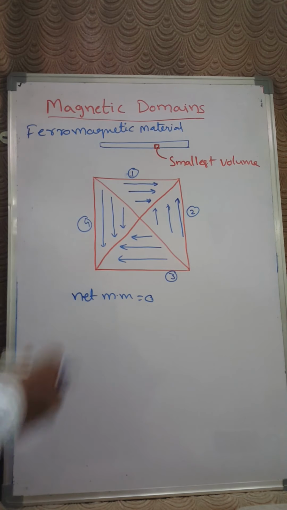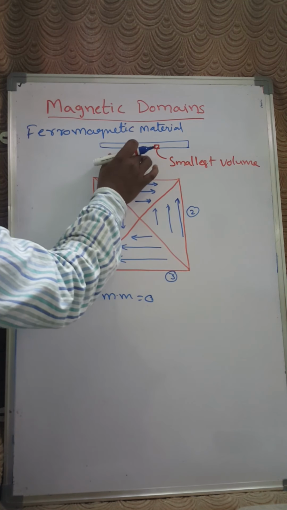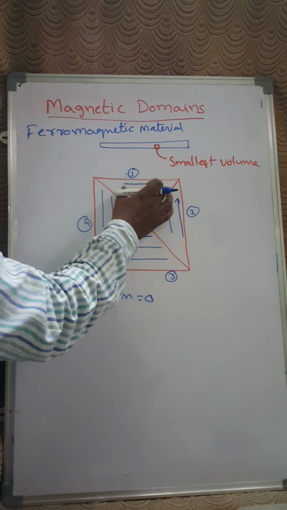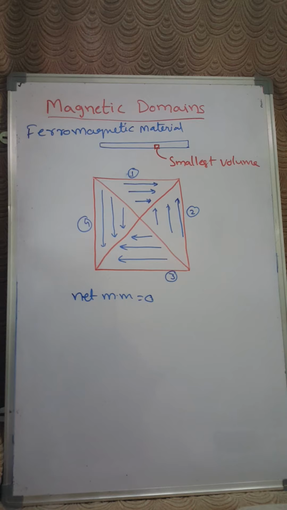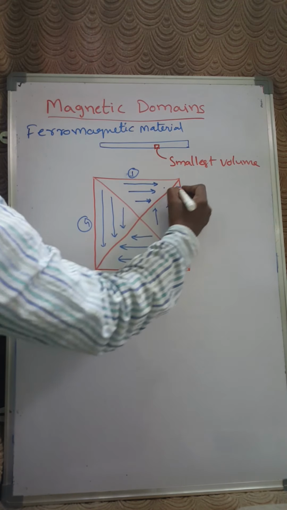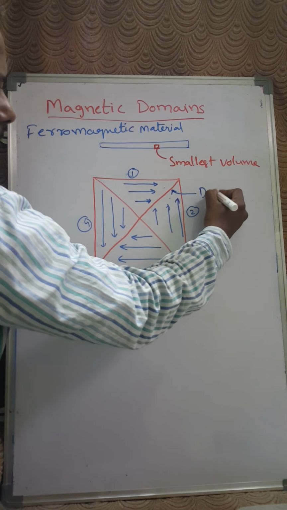Domain is nothing but the smallest volume in a ferromagnetic substance in which the spins are aligned in one particular direction. Each domain is separated by a wall, called a domain wall.